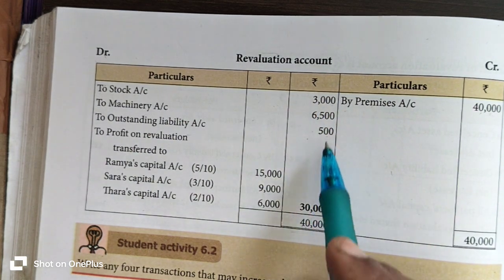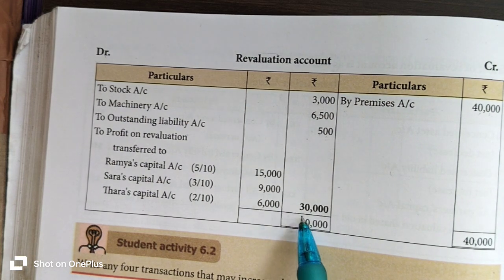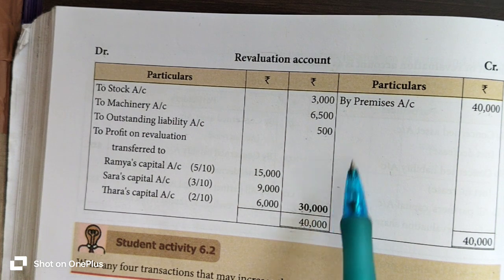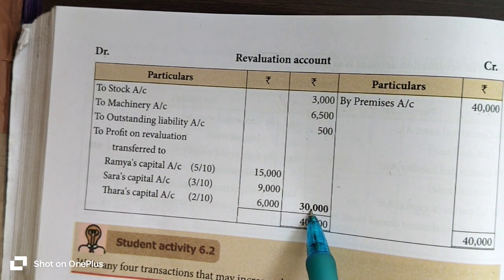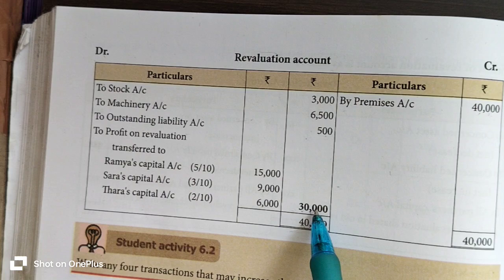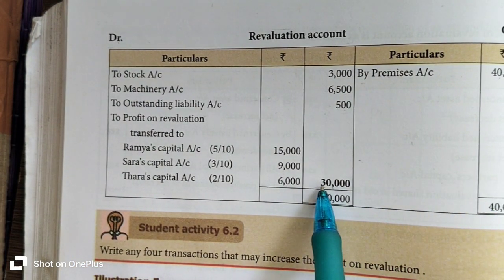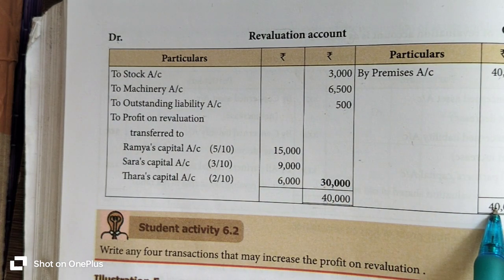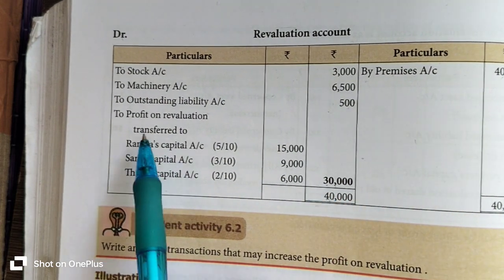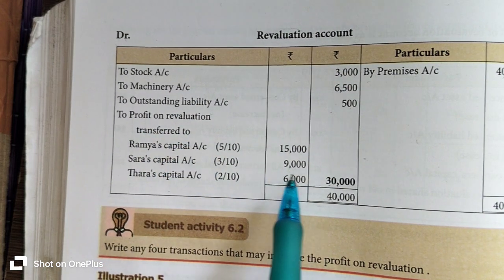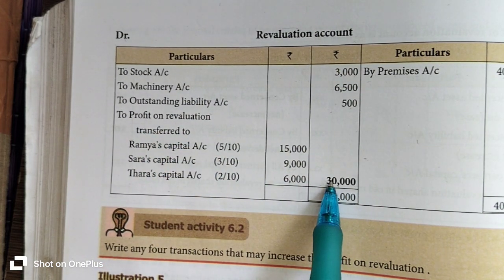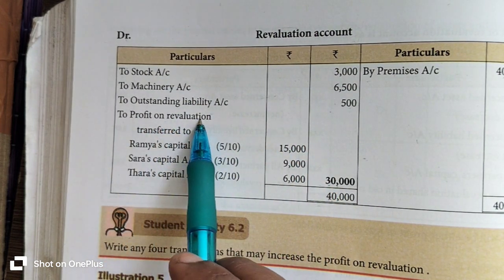You subtract that 10,000 from the total value 40,000, and you get the balancing figure of 30,000 rupees. If you get the total on the credit side, the balancing figure comes on the debit side. That means it is a profit on revaluation. So you write that 30,000 balancing figure as the profit on revaluation.